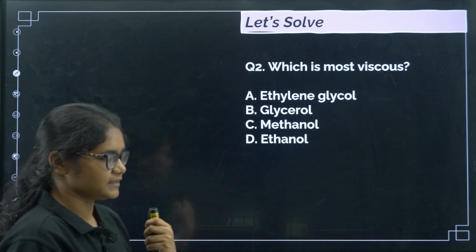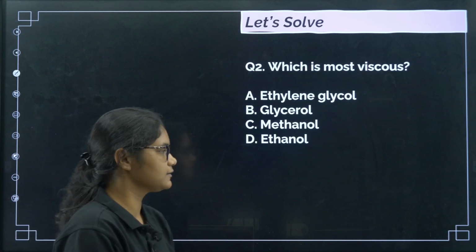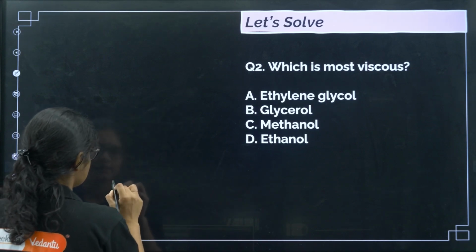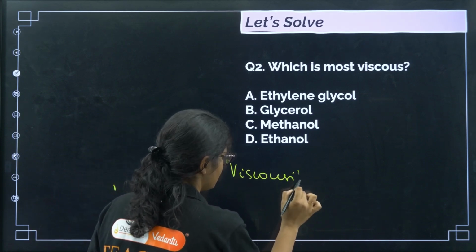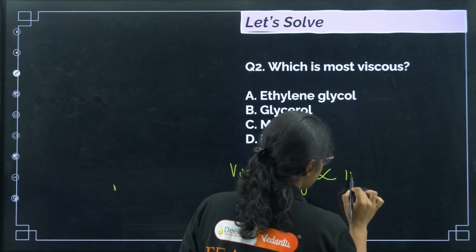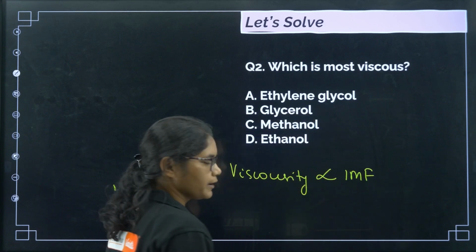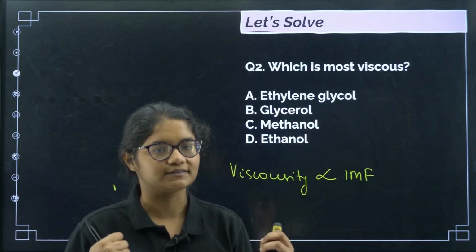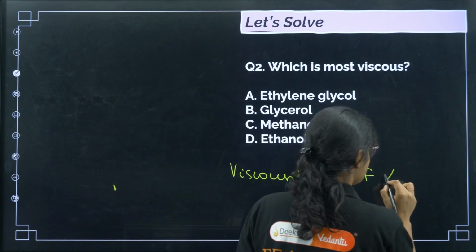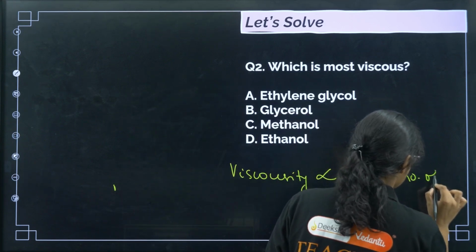Which is most viscous? Now how does viscosity depend? See, viscosity depends on intermolecular forces, okay? If more intermolecular forces are there, then it will be more viscous. Now intermolecular forces will depend on number of OH groups.